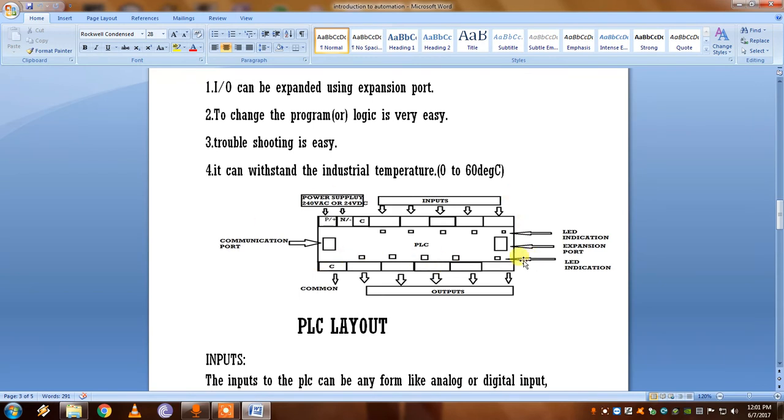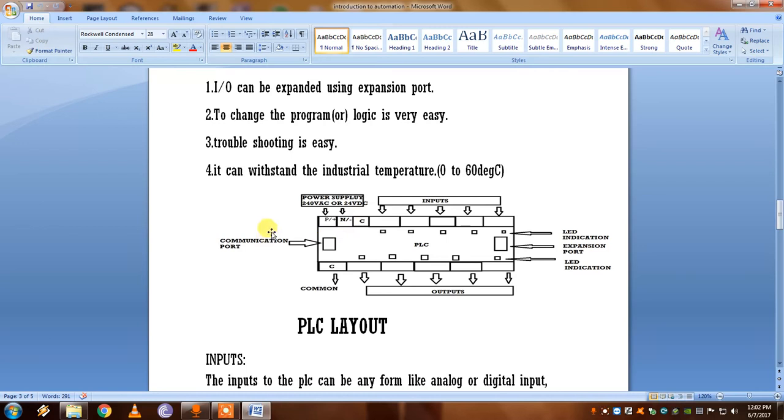This is the layout of the PLC, where we can see the first three terminals are phase, neutral, and common, or positive, negative, and common. We can give 24-volt DC to this PLC if there is a positive and negative terminal, or if there is phase and neutral we can give 240-volt AC, which has an SMPS inside it. Without it, we should give an SMPS. The phase and neutral should be given to an SMPS,